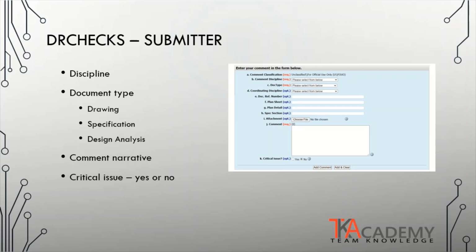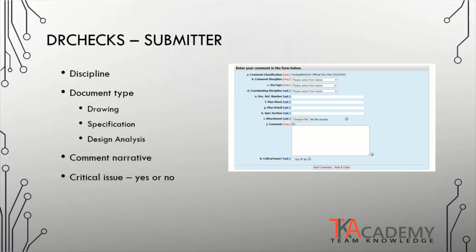You must identify the comment discipline, whether it could be architectural, electrical, mechanical, civil, and so on. The document type, whether it is a drawing, specification, calculation, or some other. The coordinating discipline is an optional field, where an item that the comment is being made on must be coordinated with another discipline within the project. Other options are identifying a reference number, plan sheet, plan detail, or specification section.